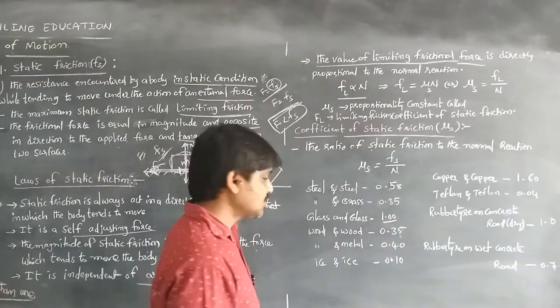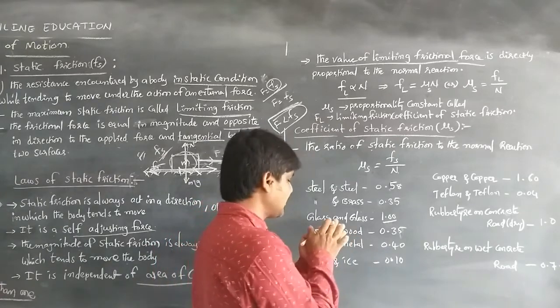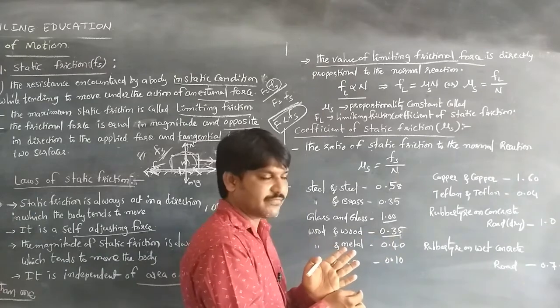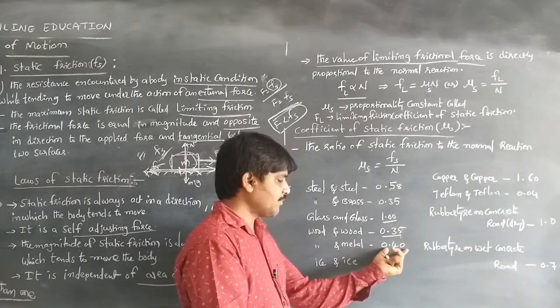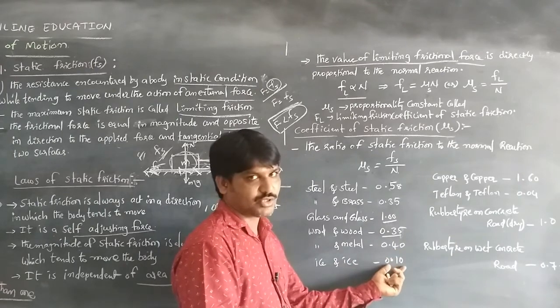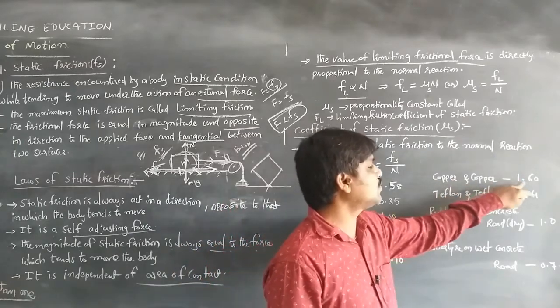Wood and wood, both wood surfaces in contact, the coefficient of static friction is 0.35, wood to metal 0.40, ice and ice 0.10, and copper to copper is 1.60.